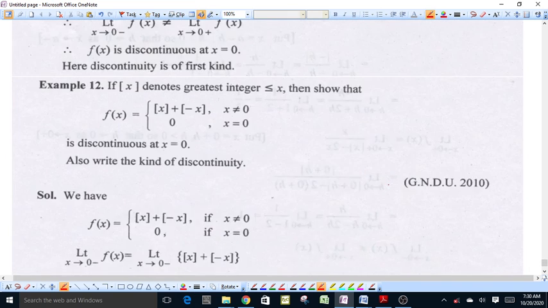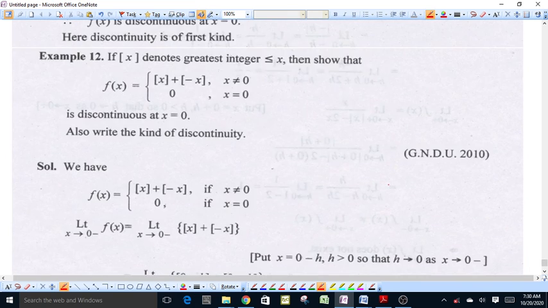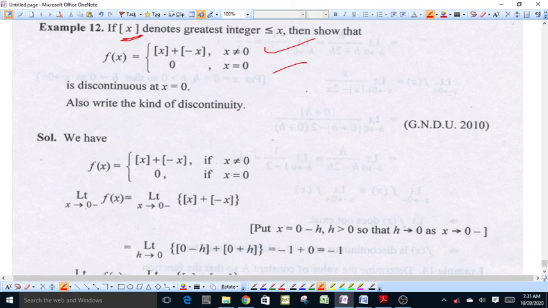Now we take this example. See this example. If [x] is the greatest integer function, then show that f(x) equal to [x] plus [minus x] when x is not equal to 0, and f(x) equal to 0 when x equals 0, is discontinuous at x equal to 0. Also we have to find the kind of discontinuity.